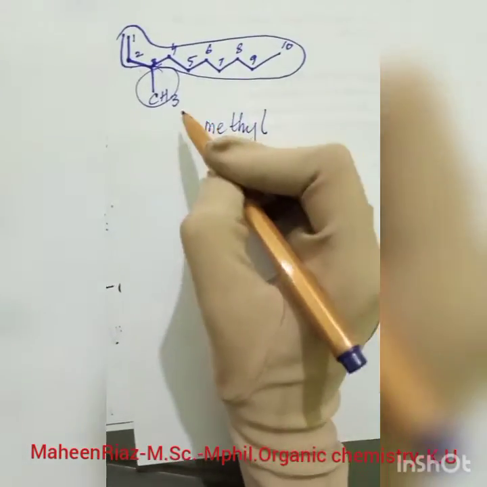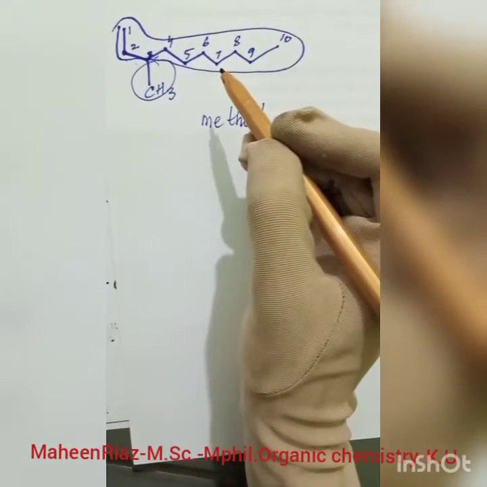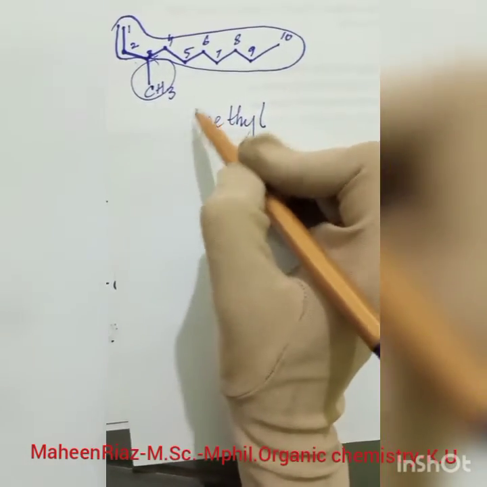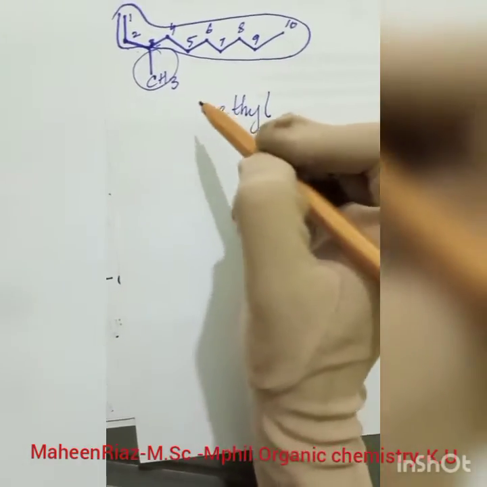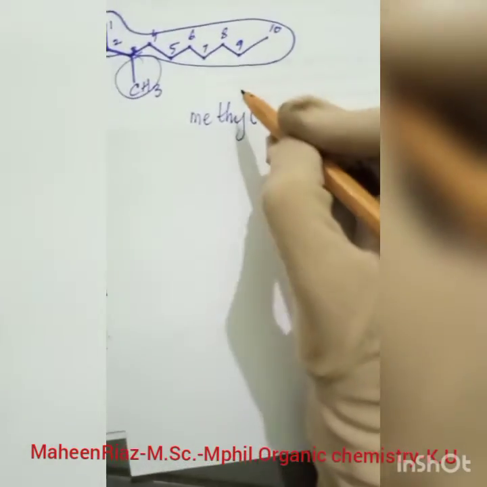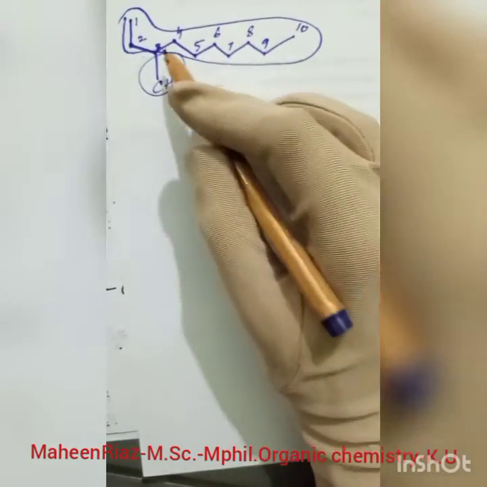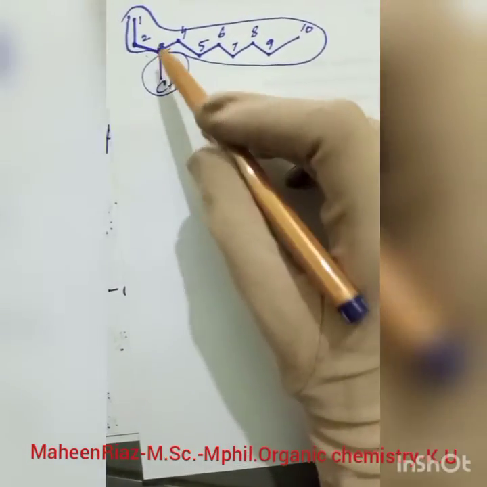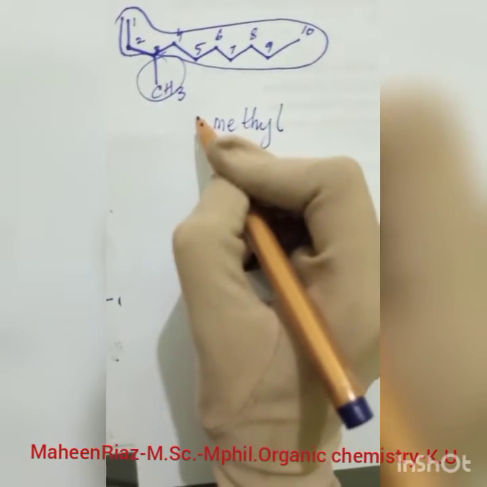Okay, now how many methyl? Only one methyl, so no need to write any di or tri or tetra, because there is only one methyl. Now what is the next rule? What is the position of your branch? The branch is attached to the carbon number 3 here, so I will write 3 methyl.